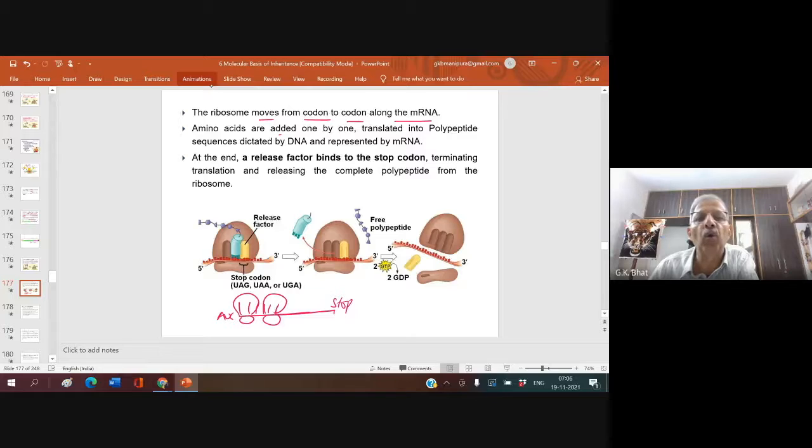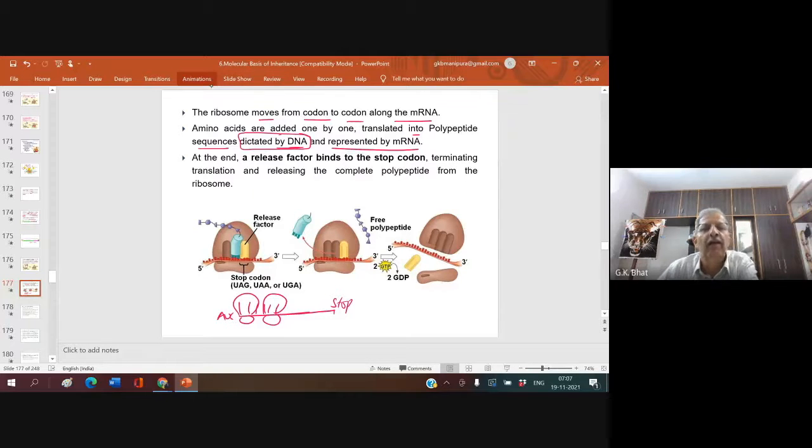Amino acids are added one by one, translated into a polypeptide sequence dictated by DNA. This is what I said: protein synthesis is dictated by DNA. Why? It is the DNA that dictates what type of mRNA has to be produced. The codons present in the mRNA are decided by DNA. Only in that part of the DNA where that particular codon of mRNA is required does transcription take place. So the polypeptide sequence is dictated by DNA and represented by mRNA.